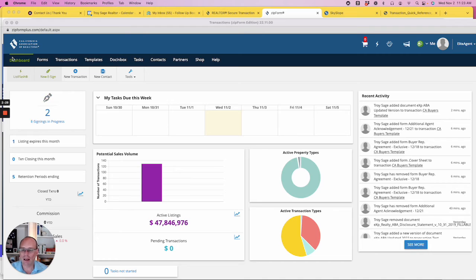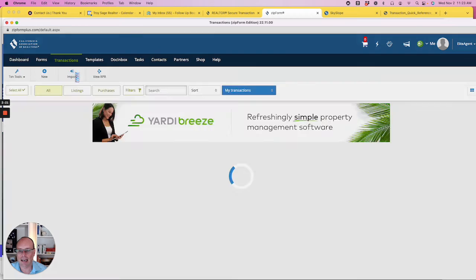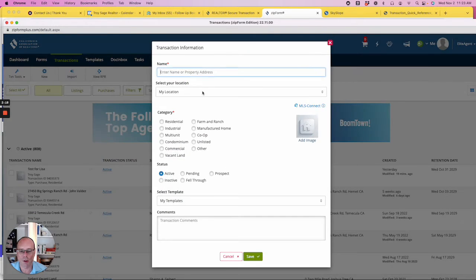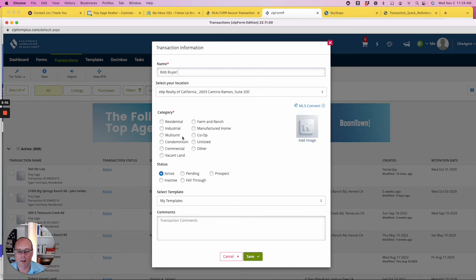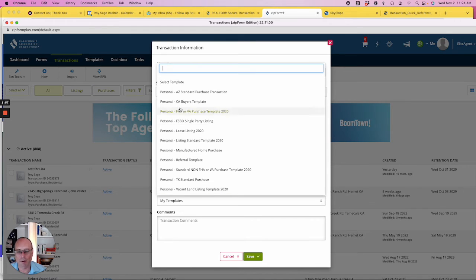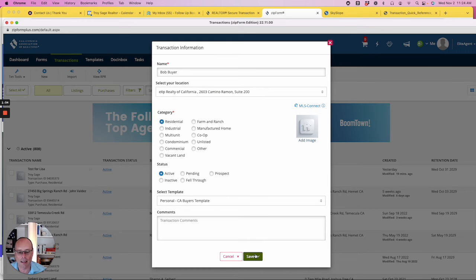Okay, so now I'm back at the main dashboard and I want to start a new transaction and add this template to it. So all I do is click on New Transaction. I do Offer to Purchase. And then what I do is I'm going to put the buyer's name in or the address if we're actually going to be writing an offer. So let's call this Bob Buyer. And obviously this is for California, residential, active, and we're going to find the CA Buyers template, click on that, and click on Save.